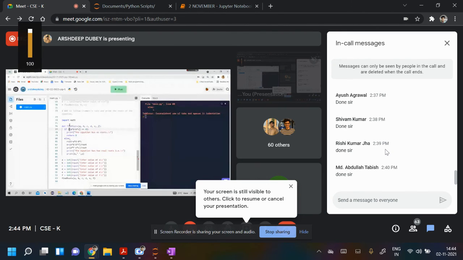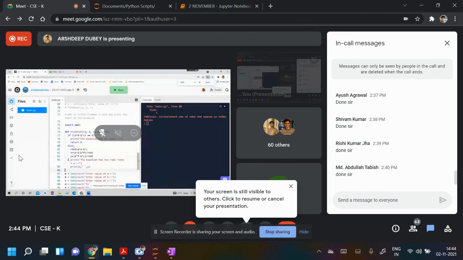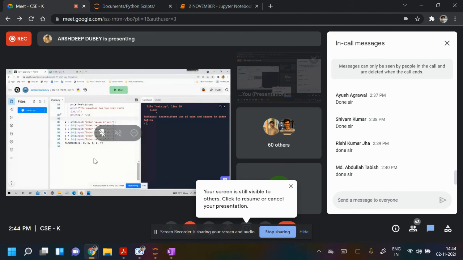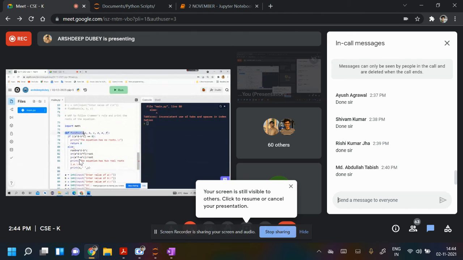Sir, this is the one which I have done. I've inputted the integer values of a, b, c, d, e, f, and then I've called the function find roots. When I'm calling the function, I check if the denominator is equal to 0, then the equation has no roots and it returns 0. Else it will calculate the roots x and y and print the values of x and y. But sir, it is showing an error in the else.